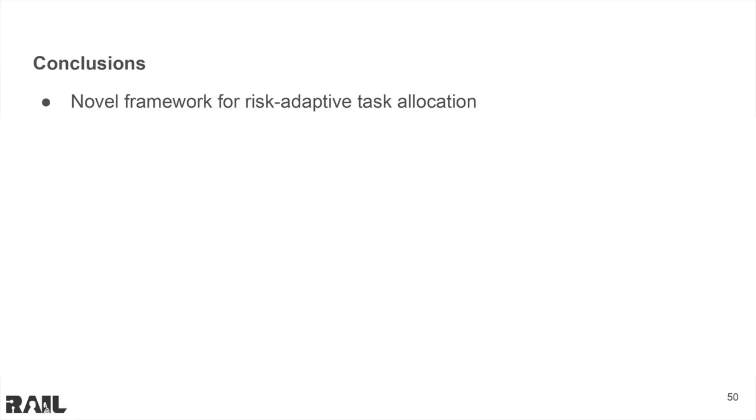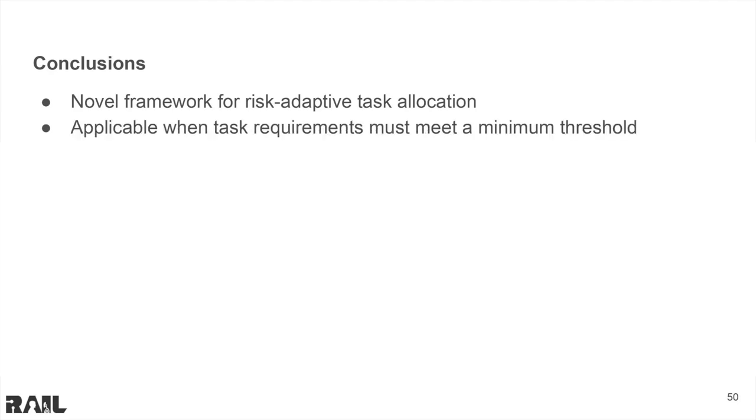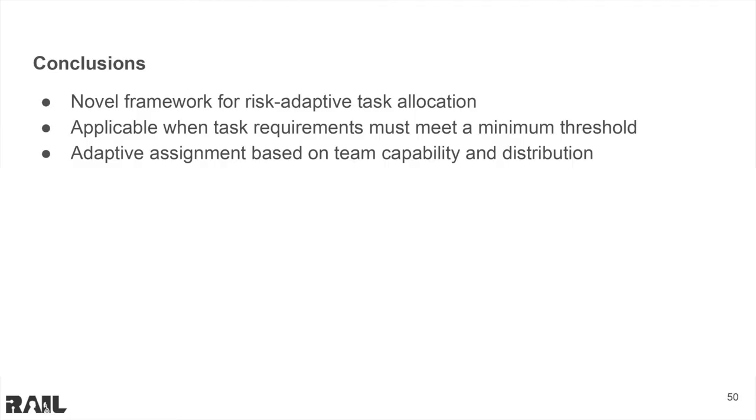In this work, we introduce a novel framework for risk-adaptive task allocation, which seeks to increase the probability that task requirements are met, and outperforms baselines in this regard. This method is applicable when there are trait requirements that must meet a minimum threshold and fail if they are not met. Our method adapts its allocation assignment based on team capability and trait distribution in order to improve the probability that tasks are a success.